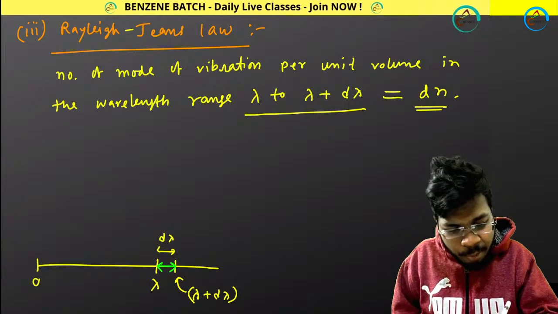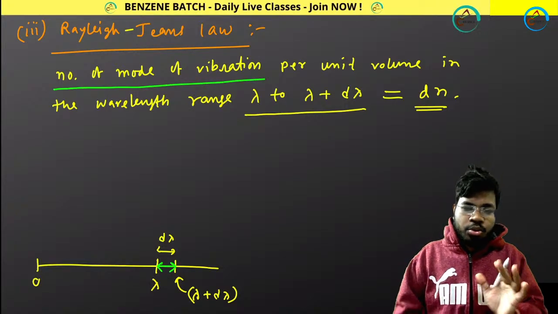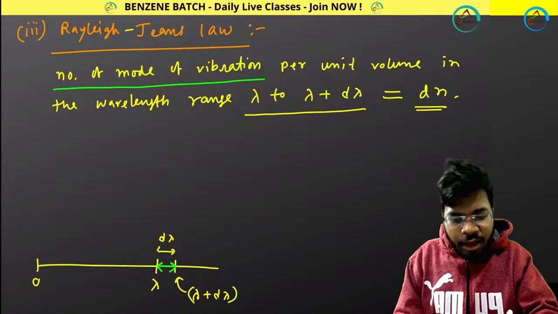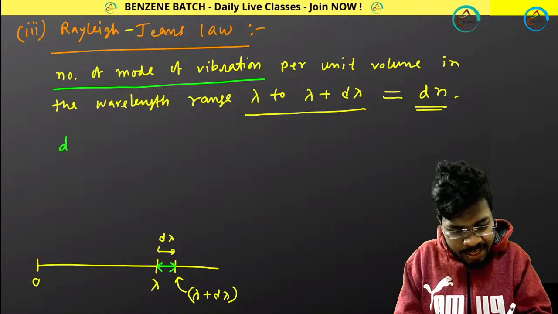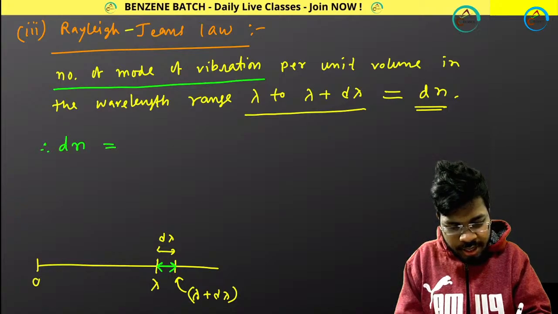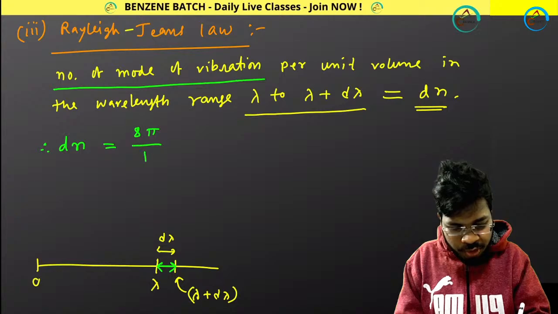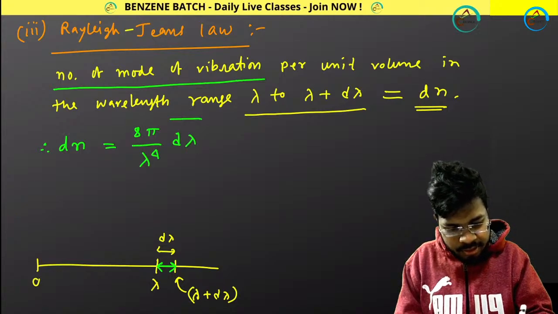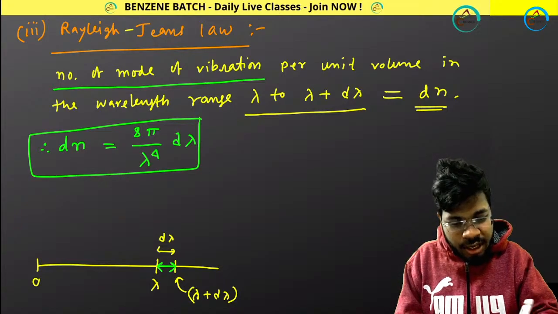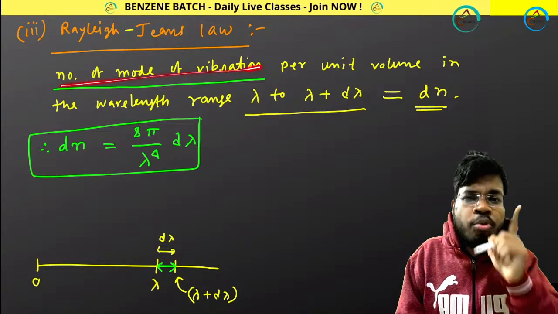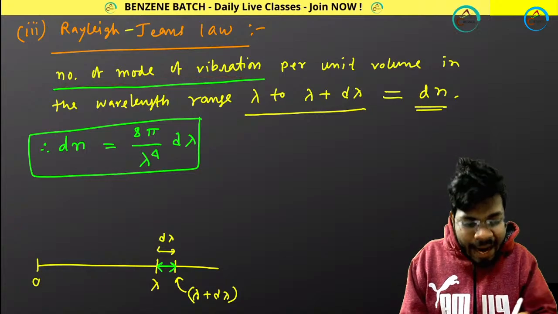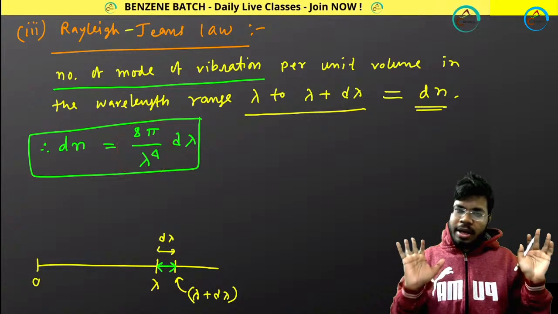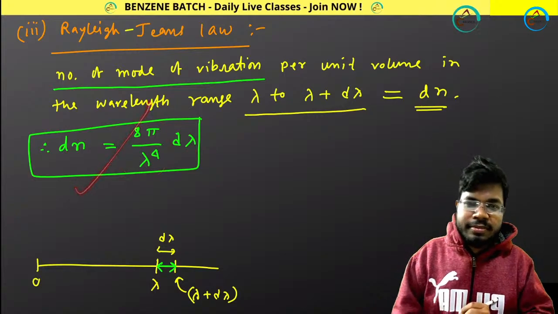They calculated this value and got an expression: dn equals 8 pi by lambda to the power 4 d lambda. That is how many modes of vibration are coming out.